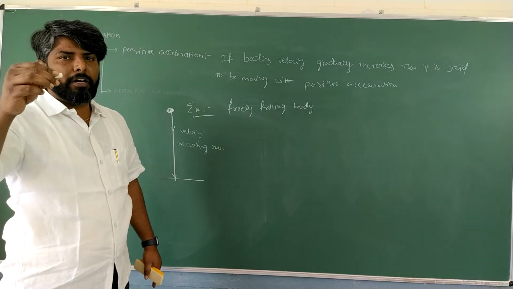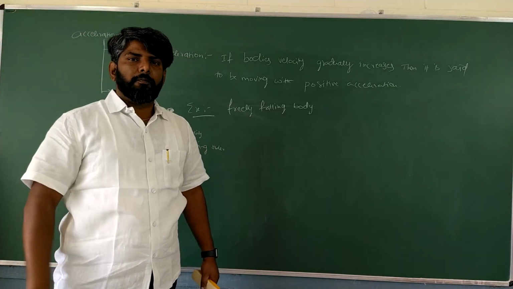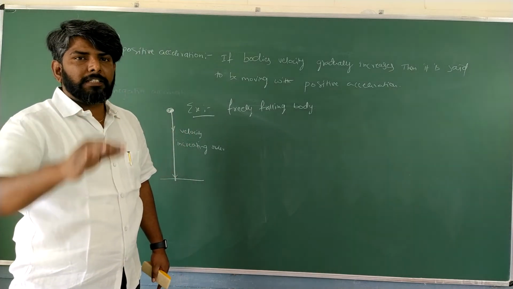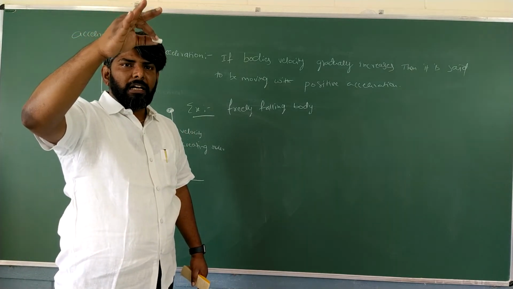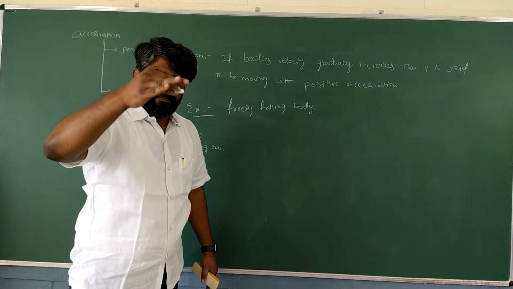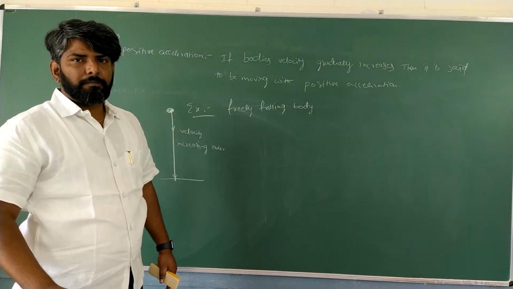So is a freely falling body moving with positive acceleration or negative acceleration? Sure, it is going to move with positive acceleration, because a freely falling body's velocity is always in increasing order.